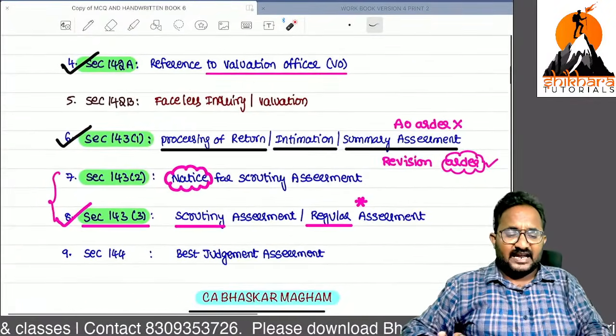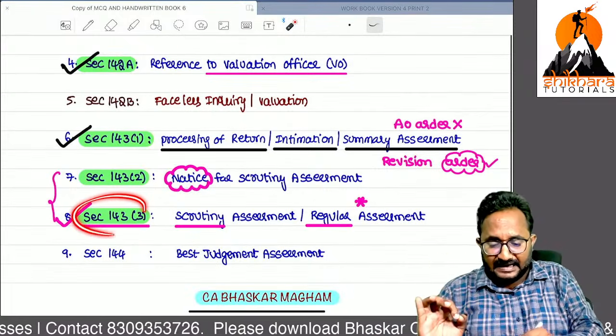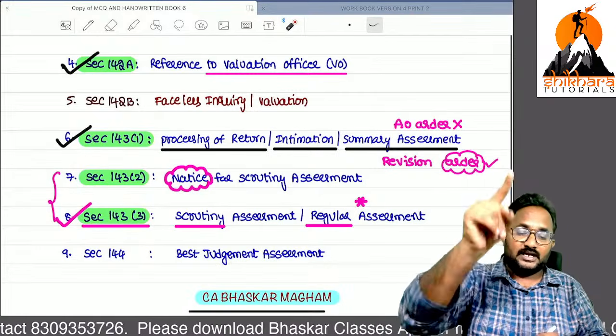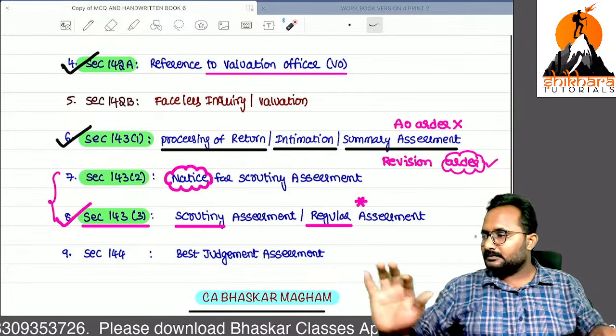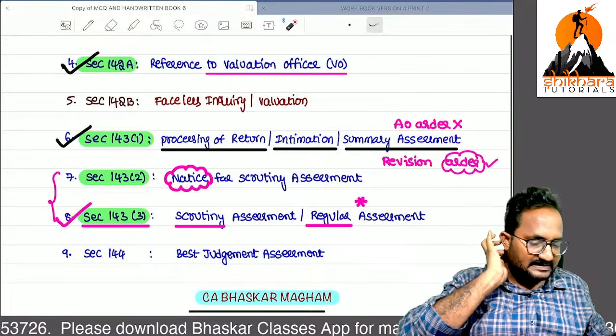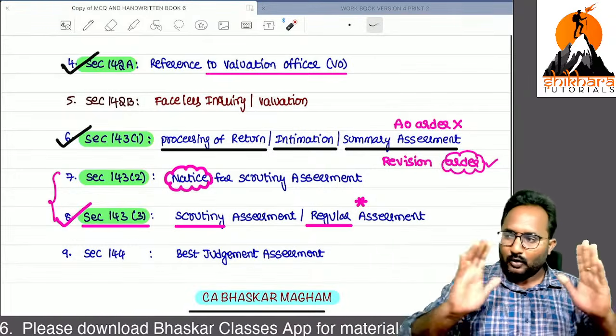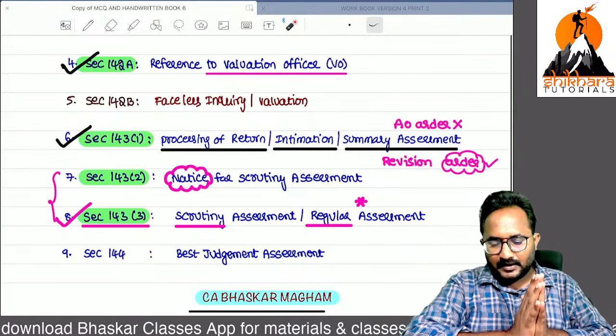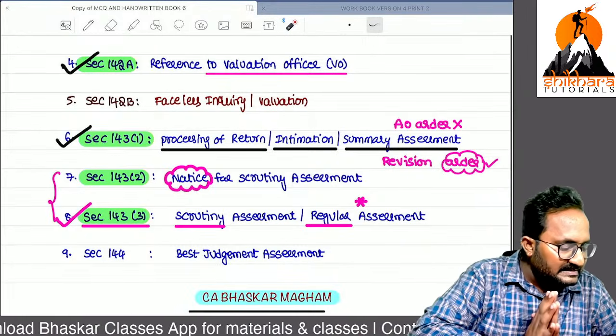Yes, every assessment should start with the sending of notice. For this assessment, what is the notice, ma? 143(2). Now, please give me confirmation about your understanding. I'm going in a slow manner only. No problem. I can complete all these things within a limited time of 2 hours. That's why please give me confirmation about your understanding.